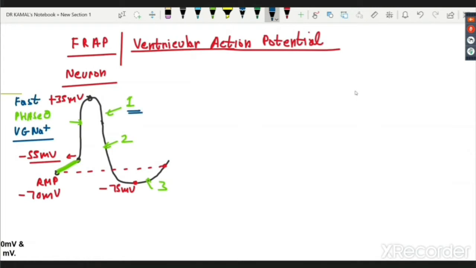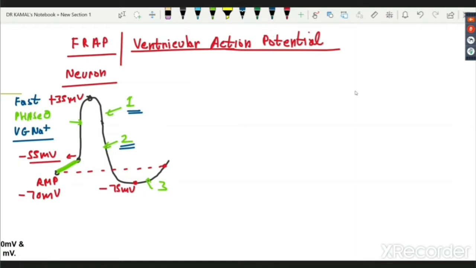So phase 1, which is my repolarization, is due to closure of sodium and opening of potassium. Finally, in phase 2, the potassium channels are maximally open, and in phase 3 they start closing down. So this is the repolarization and finally restoration of membrane potential, right? So this is just the neuronal action potential, a very quick overview. This is not my topic because this has been taught to you in nerve muscle physiology.